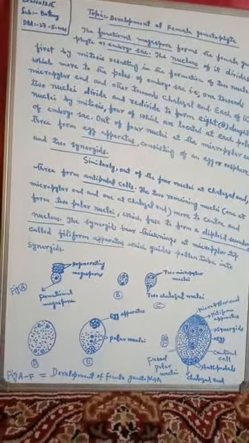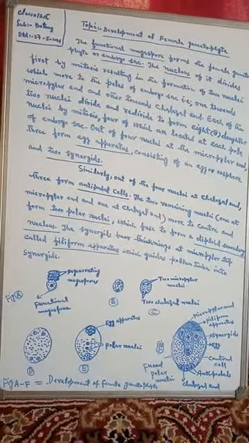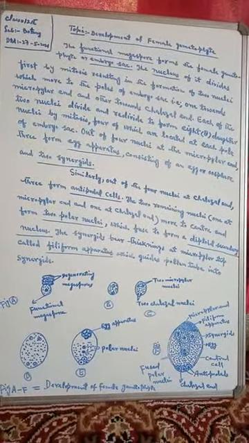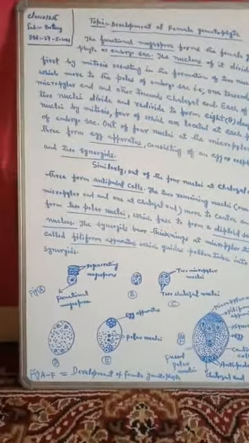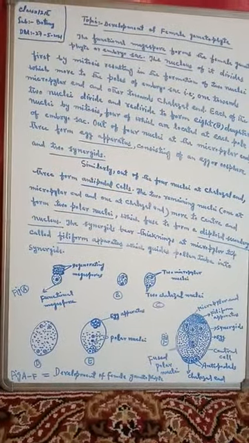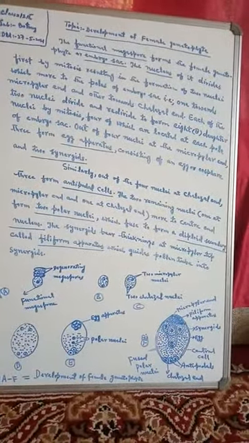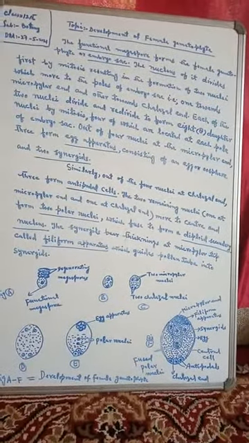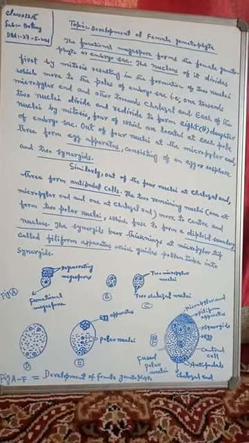Similarly, out of the 4 nuclei at the chalazal end, 3 form antipodal cells. Now you should keep in mind here that only one nucleus remains at the micropylar end and one nucleus remains at the chalazal end. Those two remaining nuclei, one at each end, move to the center.